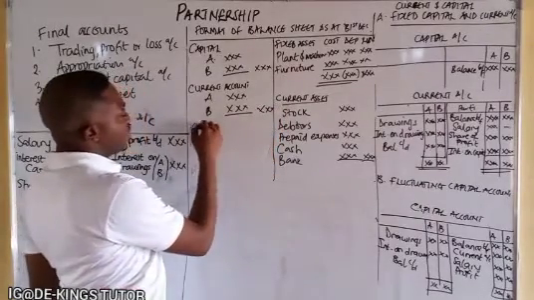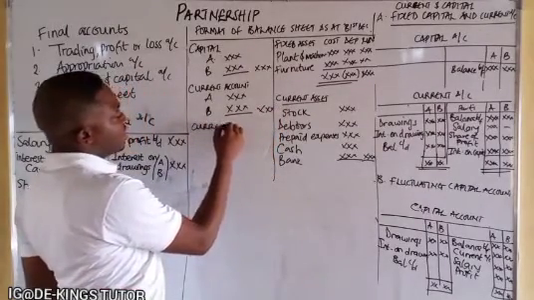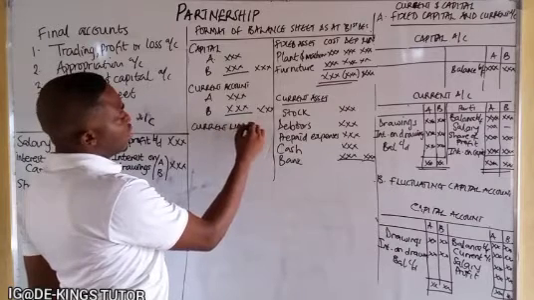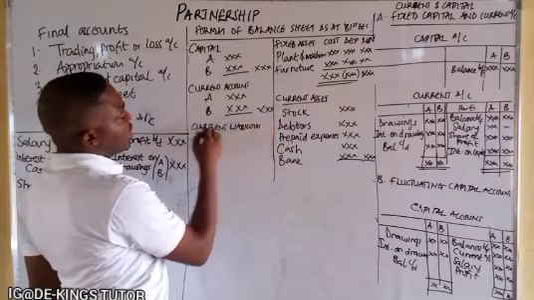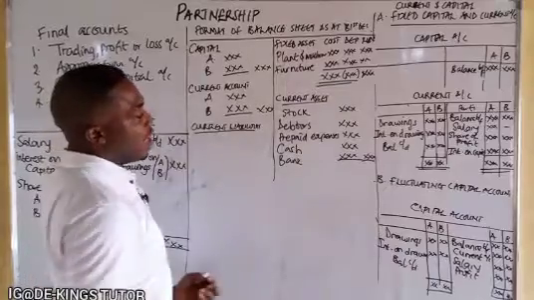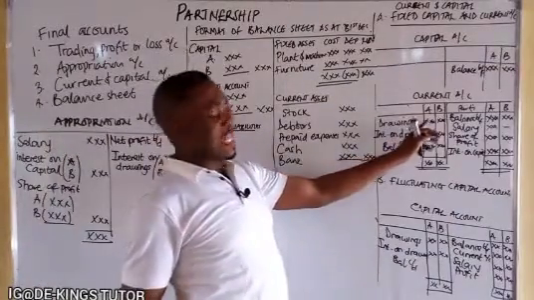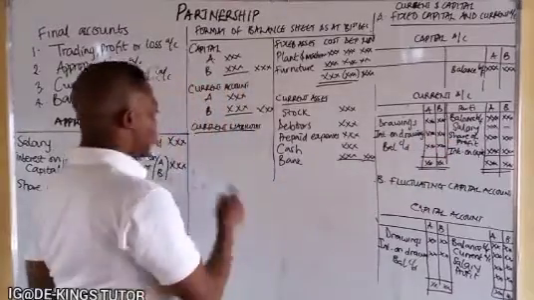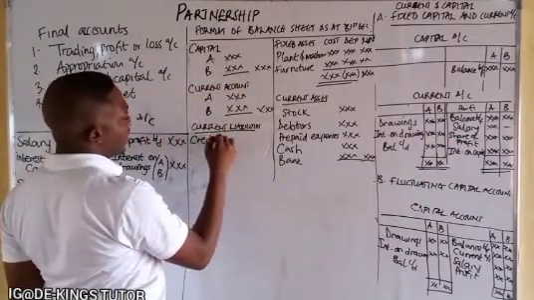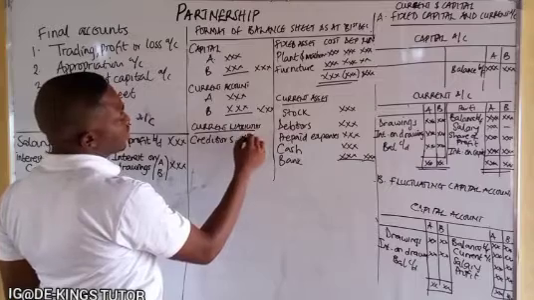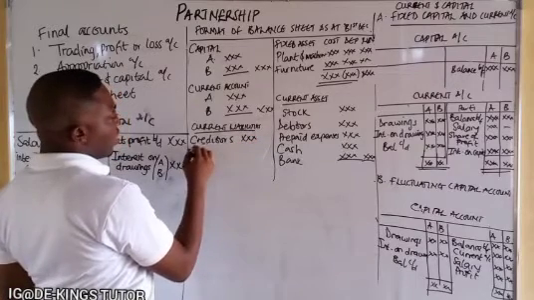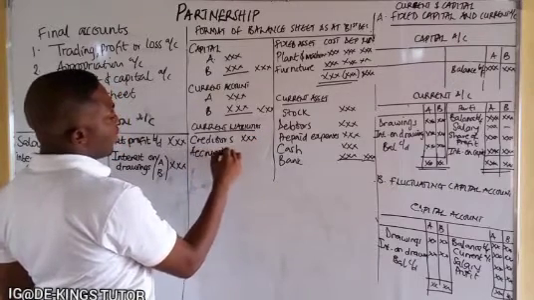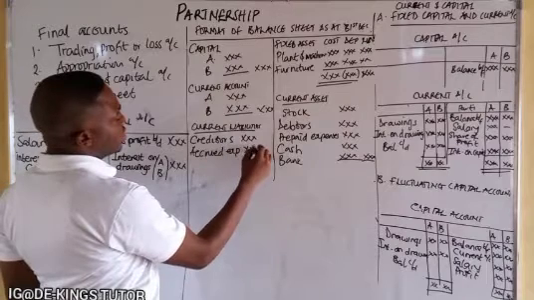Then you can also have current liabilities. So drawings is not coming to this account. Why? We have already taken cognizance of it in the individual current account. Take note. So we have creditors here. We have accrued expenses here.